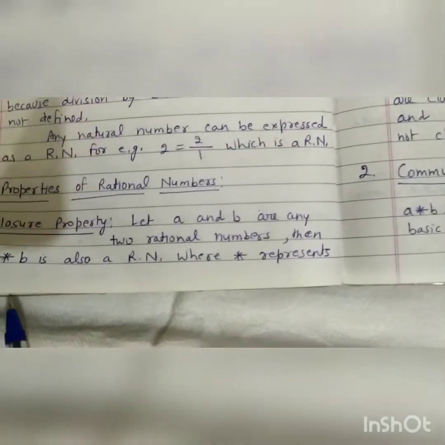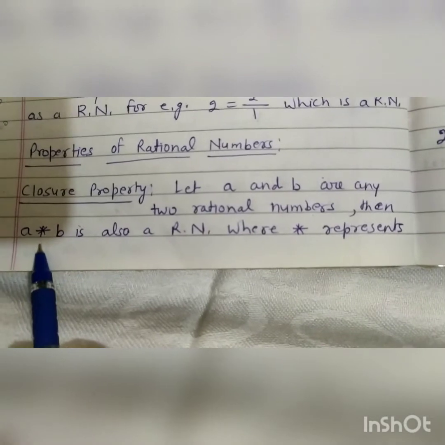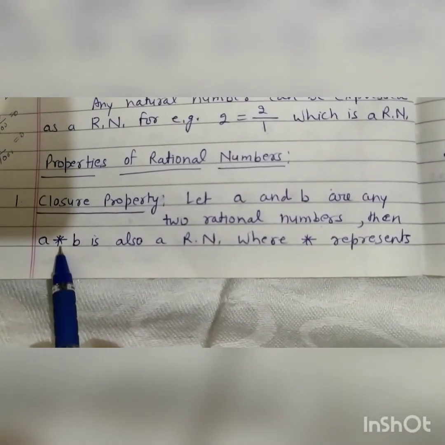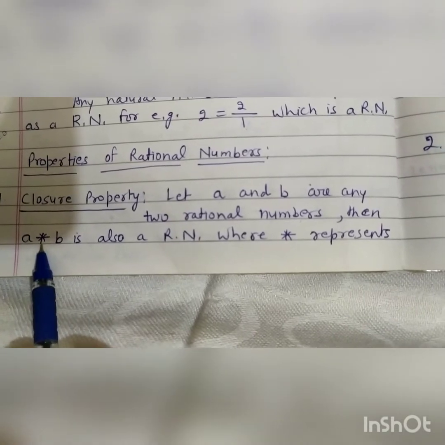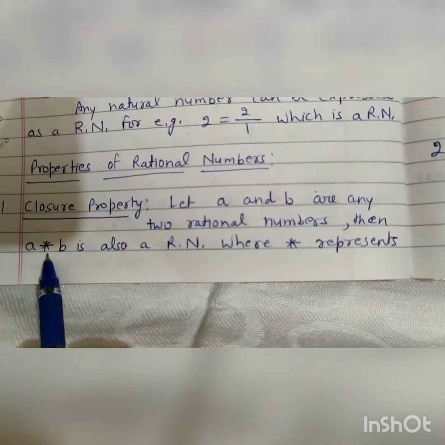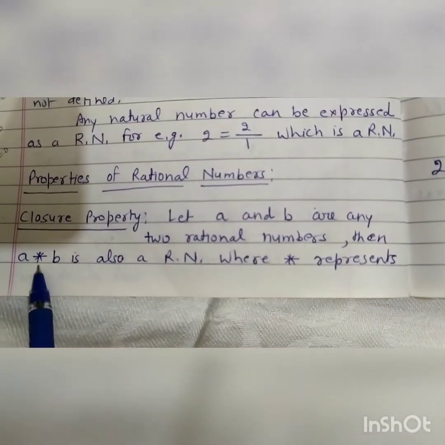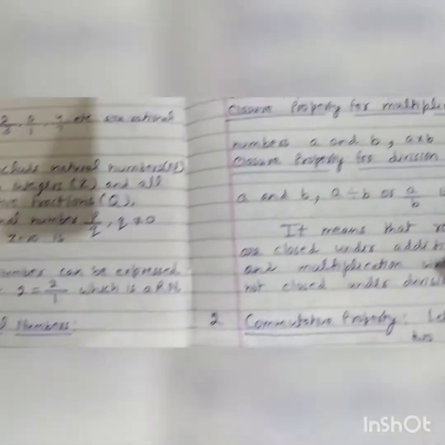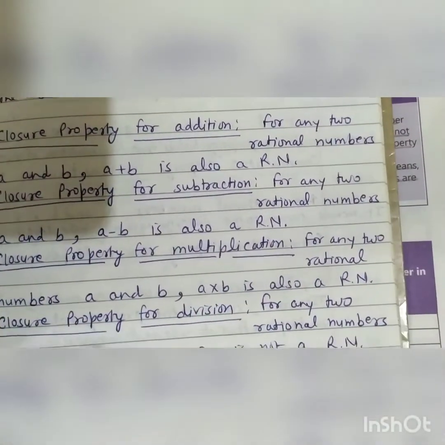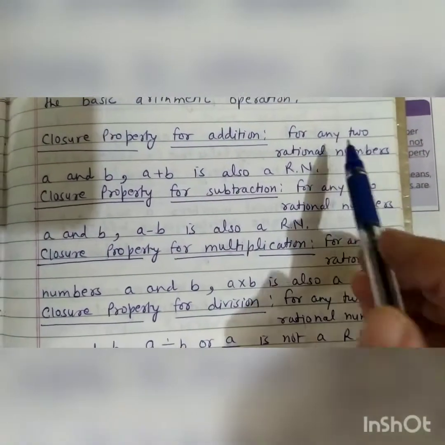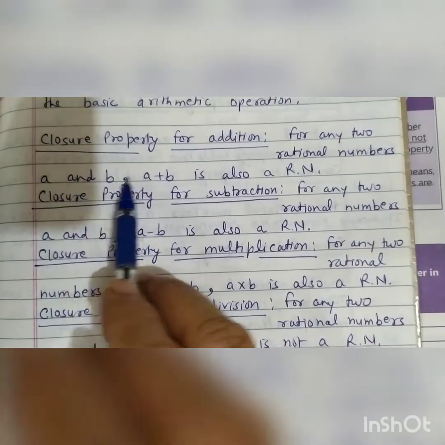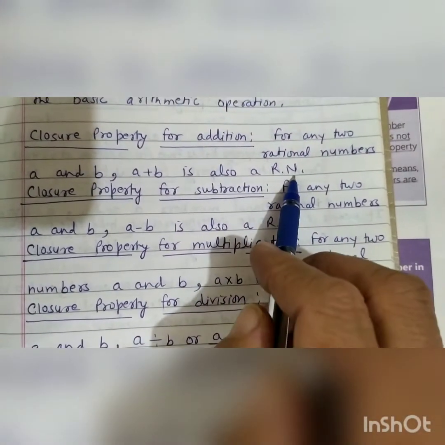If we are adding, then we will put plus sign in place of a star. If we are subtracting, then we will place minus sign in place of this star. If we are multiplying, then we will write multiply. And if we are dividing, then we will write divide. See here, it will be more clear here. First is closure property for addition. For any two rational numbers A and B, A plus B is also a rational number.